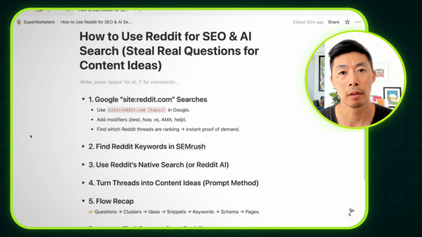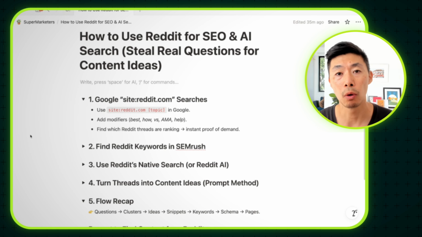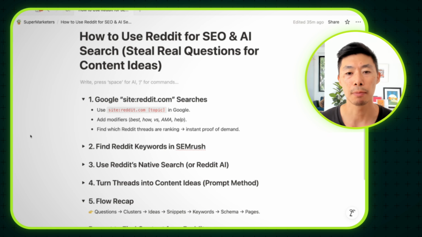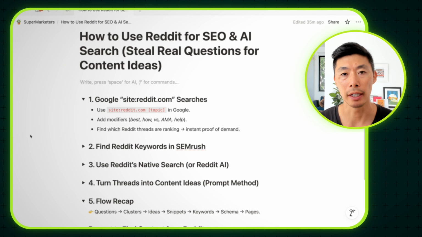If you are looking to get more bottom of funnel, or maybe you're a physical product in the e-commerce space, you can use modifiers like the best or how to or versus if you're looking for alternatives. And basically this is a great way to use Reddit to filter down for the specific type of query that you're looking for. And then you can pull in those questions and use those as an inspiration or just general guidelines for the type of content that you might want to create.